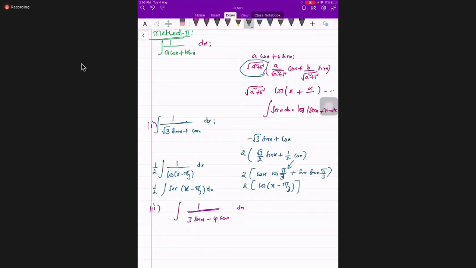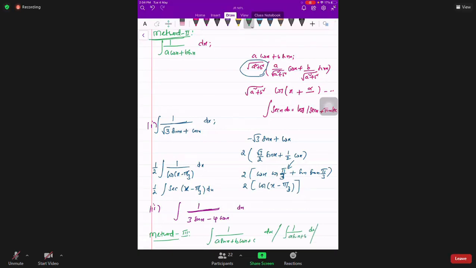And here, to avoid confusion, students, I'm continuing with one more method. Number I'm deviating, but this one. Do you remember this, students? A sin x plus b cos x plus c. This model. Or integral 1 upon a sin x plus b, or 1 upon a cos x plus b. Right? This one.